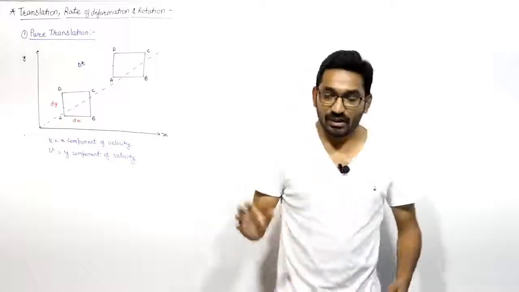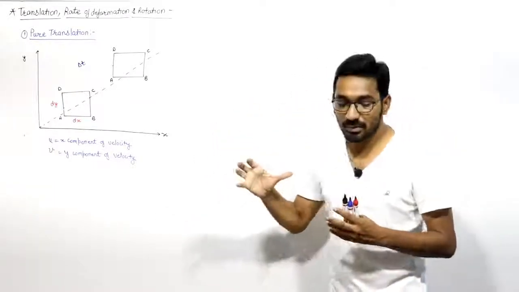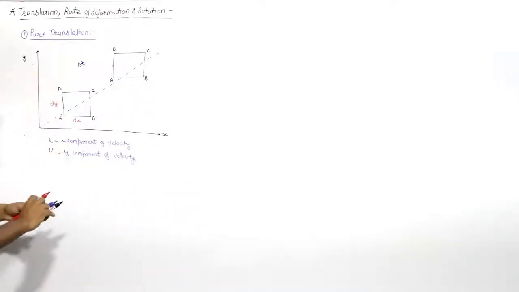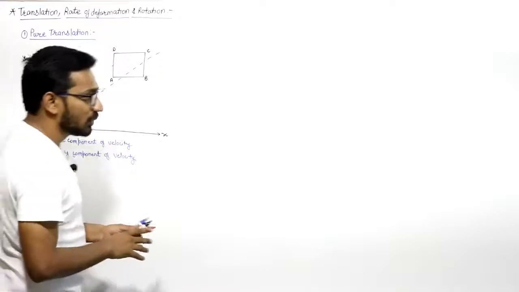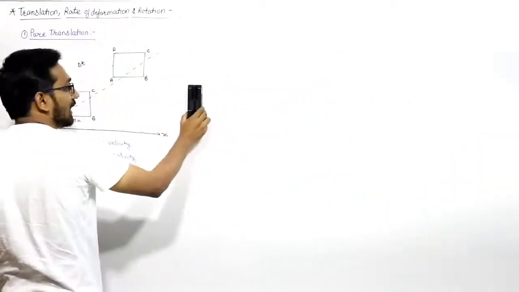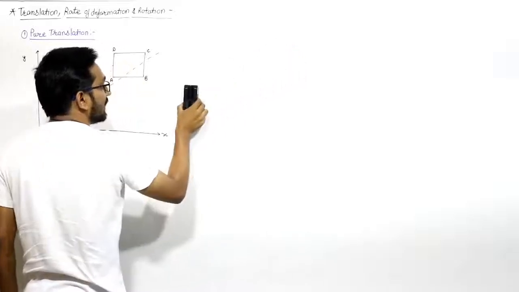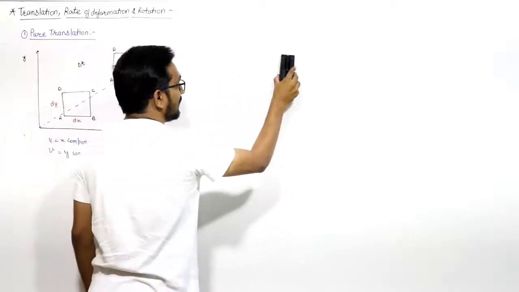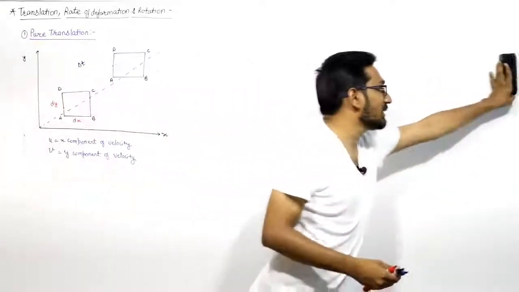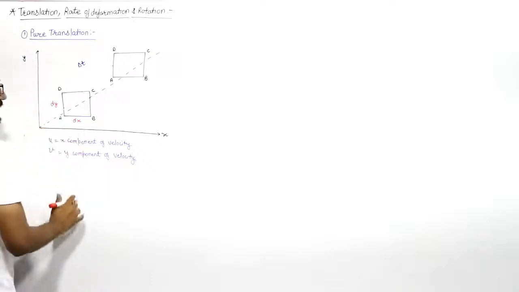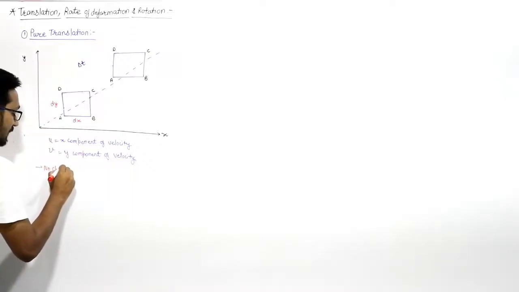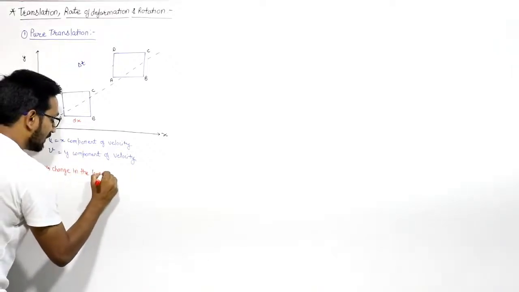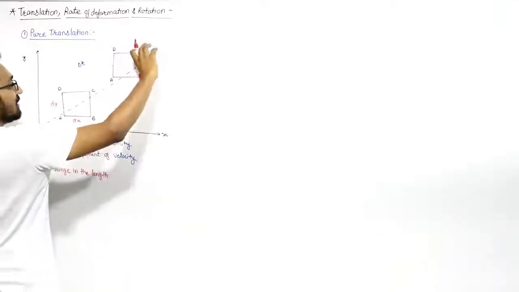And I can say that if the body is under pure translation, only pure translation, there should not be any change in the length, right? If this is the fluid particle and it is under pure translation, it will go in this way. There is no deformation, there is no rotation, nothing is there. So in this pure translation, there should be no change in the length of the element. That means this AB length will be the same, BC length will be the same, and so on.